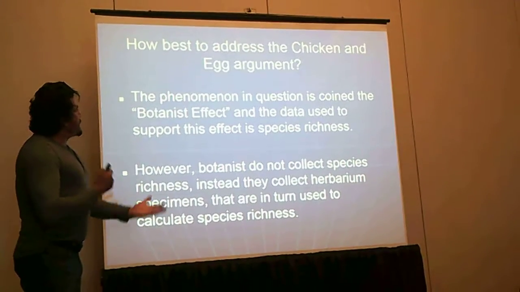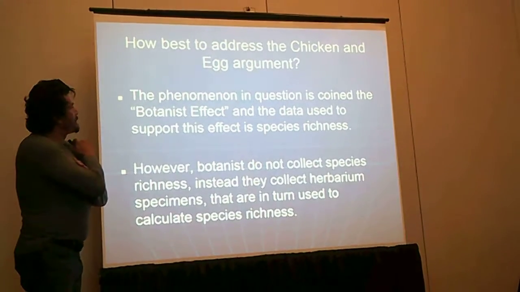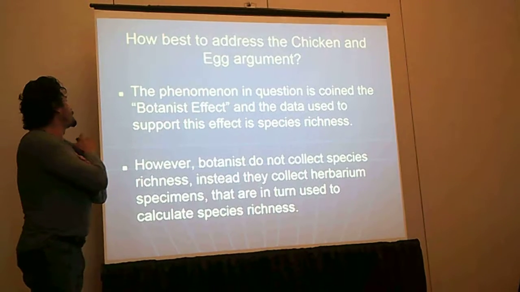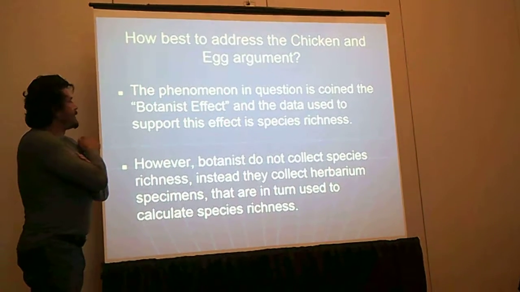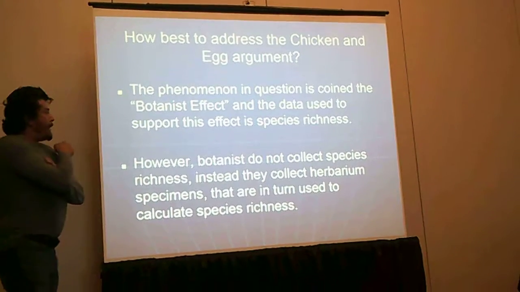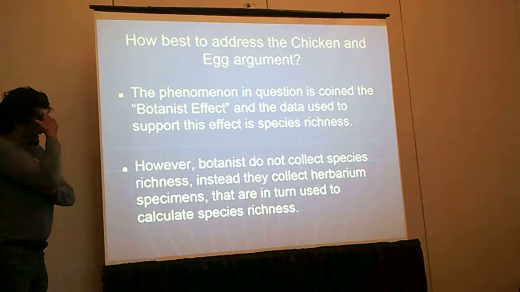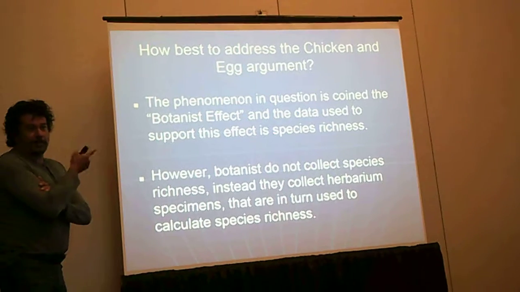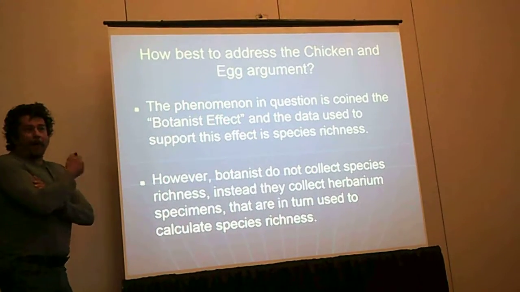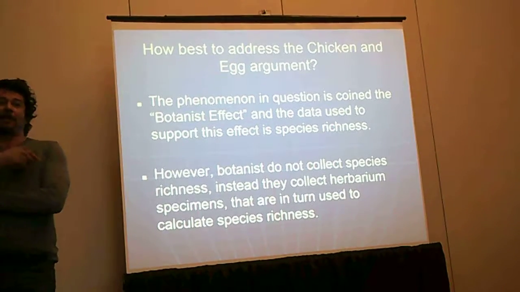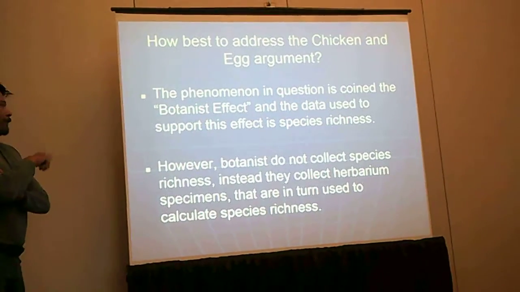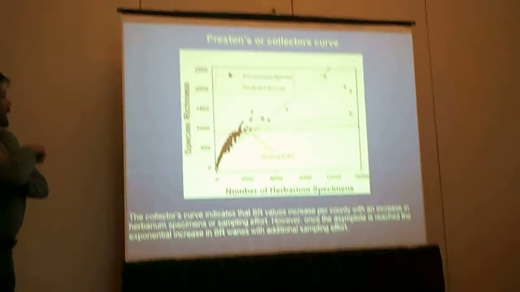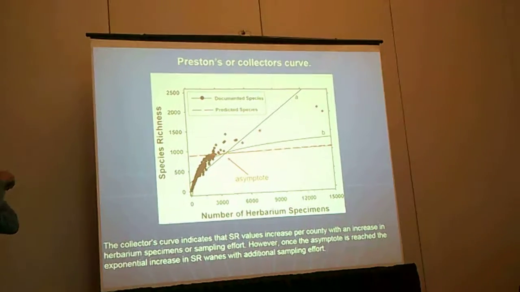So, how best to address the chicken and egg argument? Well, the phenomenon in question is called the Botanist effect. The data used to support this effect is species richness. However, botanists do not collect species richness. Instead, they collect herbarium specimens that are in turn used to calculate species richness. So I think a better approach would have been to actually look at herbarium specimens and not at species richness. And we all know this is the Preston's or collector's curve.